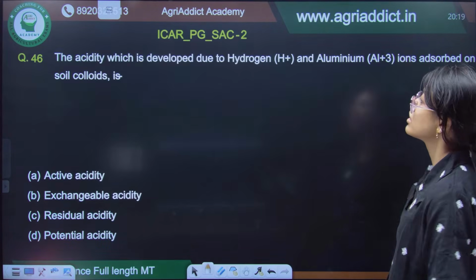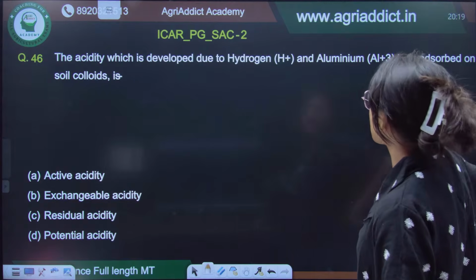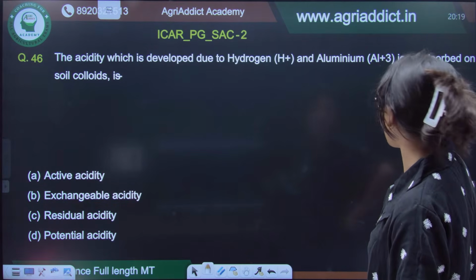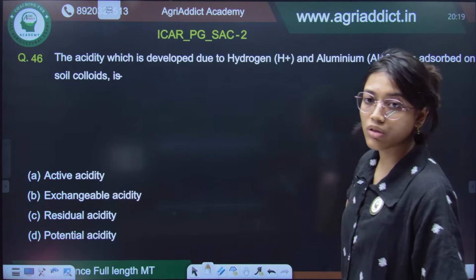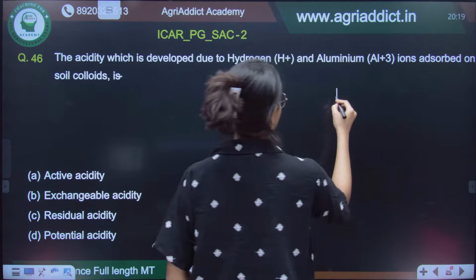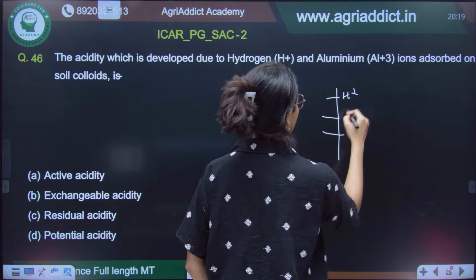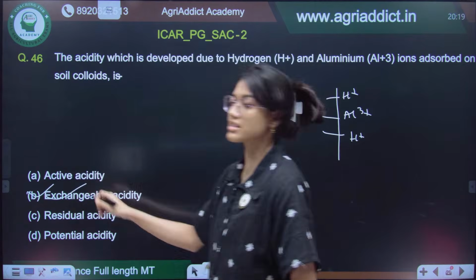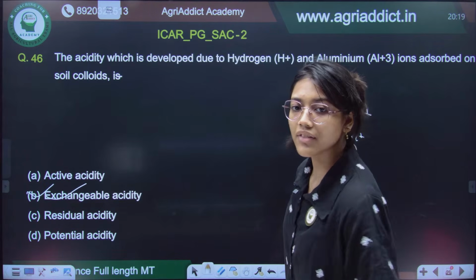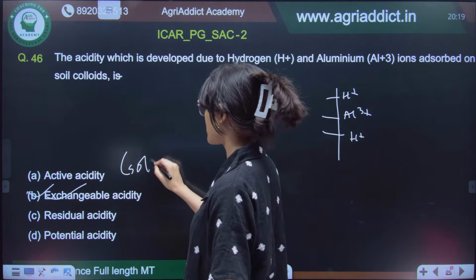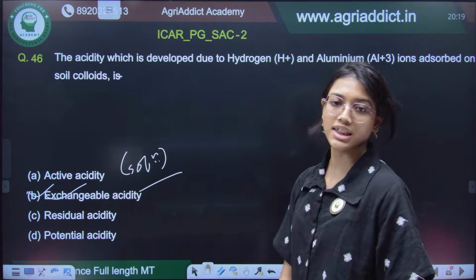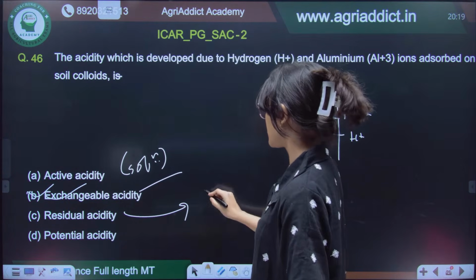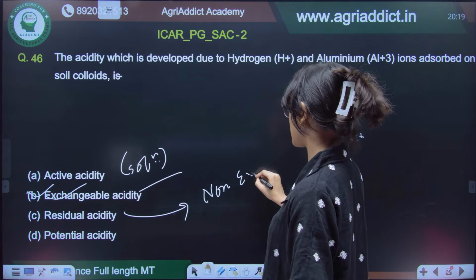Now, the acidity which is developed due to hydrogen and aluminium adsorbed on the soil colloid. Here these are the soil colloids, and here we have H+ and Al3+. This is nothing but exchangeable acidity. If it is present in the soil solution, then it is active acidity, and the residual acidity is the non-exchangeable acidity.